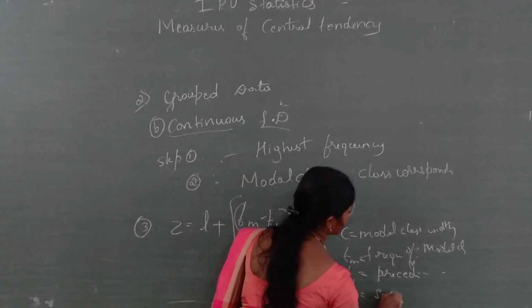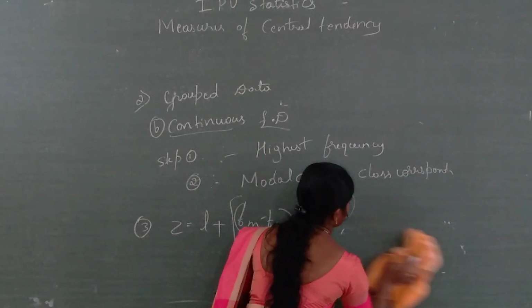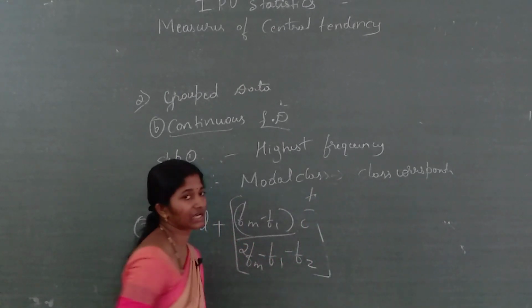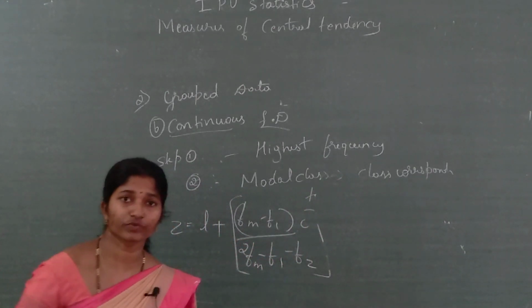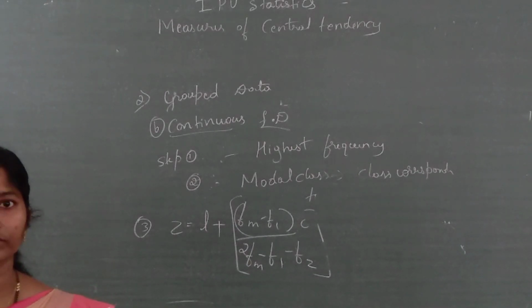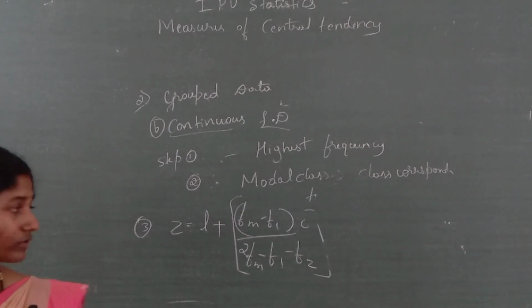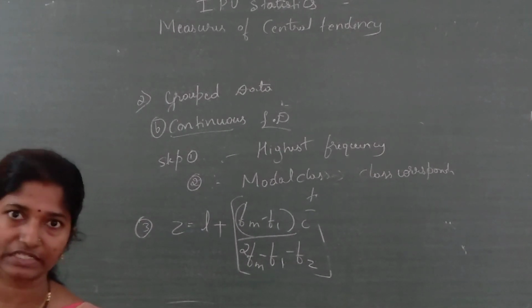F2 is the frequency of the class succeeding the modal class. Then L is the lower limit of the modal class. See, in this way we are finding the mode. Next problem, in the problem we will get the details of this continuous Z equal to. We will do the problem in the next class. Now, thank you.